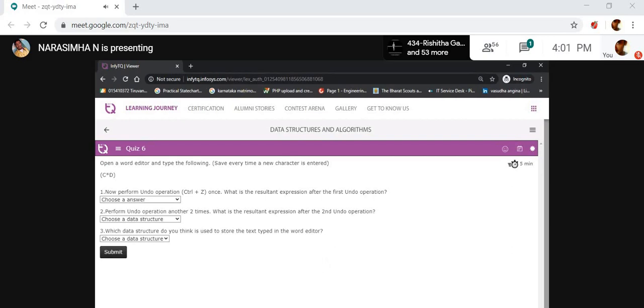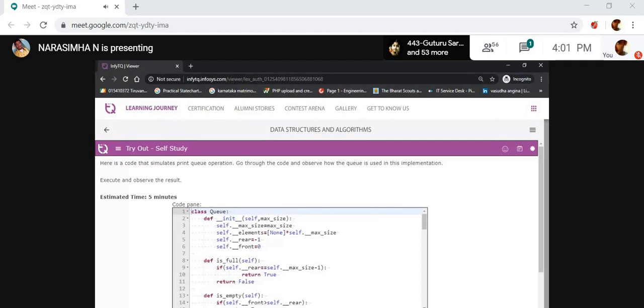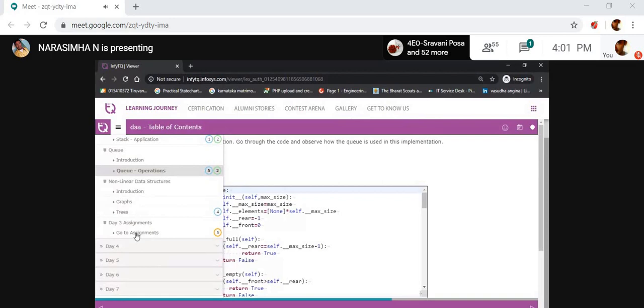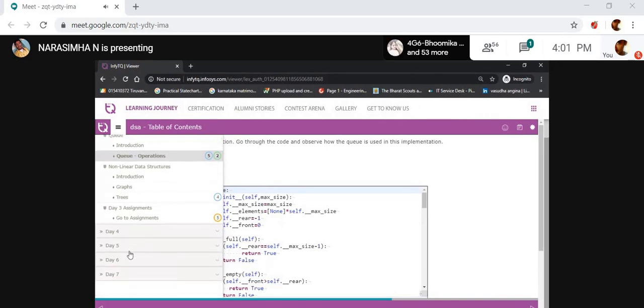Yes. Any doubts regarding stacks and queues, linked list, and linked list using arrays? If you have any doubts,